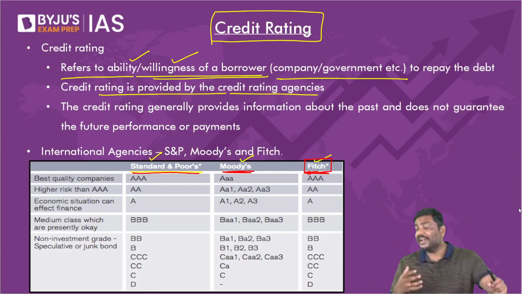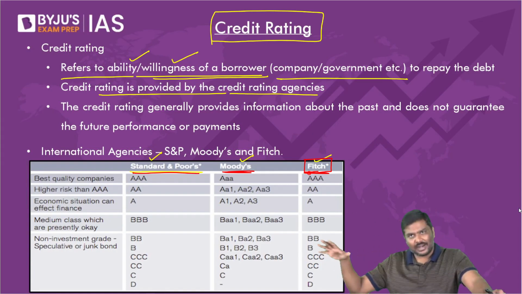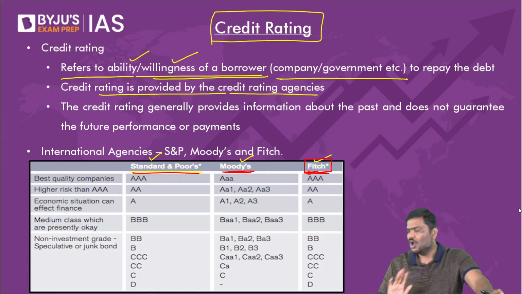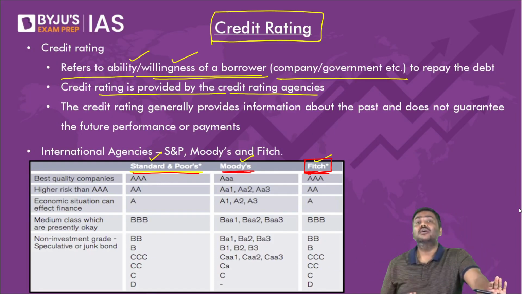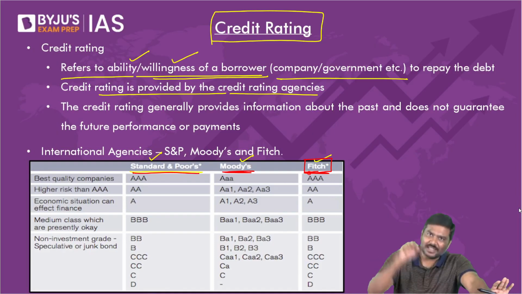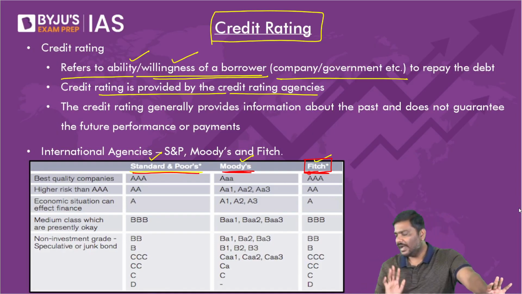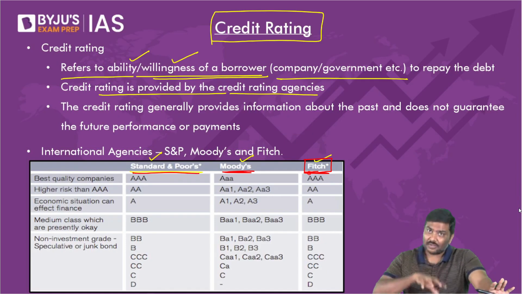Now, why are these three rating agencies very important? Most of the rating work in the global market is handled by these three. All of them are American companies. More than 90% of the global credit rating is controlled by these three agencies only. Now, next point, last point. After this, we'll stop. Read the article today after this.